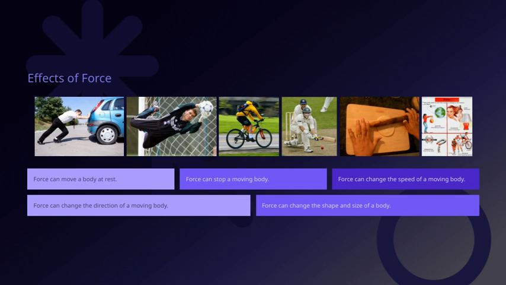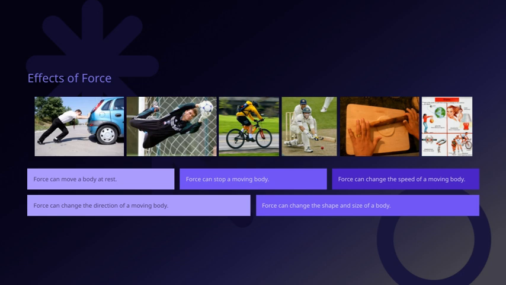And importantly, force can move a body that is at rest. If you push a stationary chair, it starts to move. That's force making it change from rest to motion. These effects of force are fundamental because they help us understand how objects behave, whether they're moving or at rest.